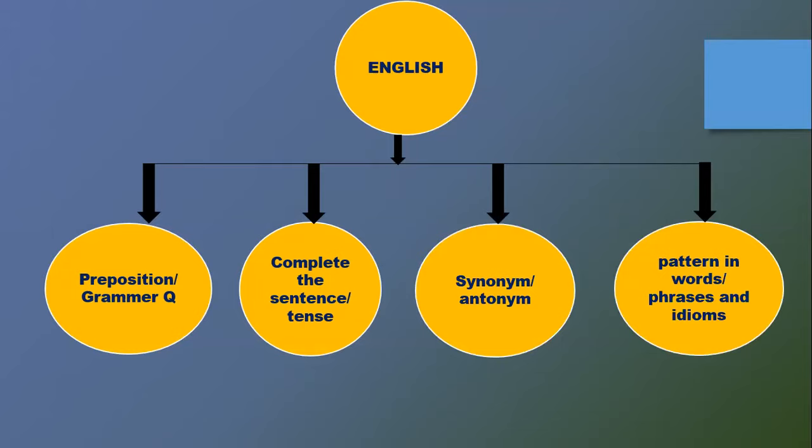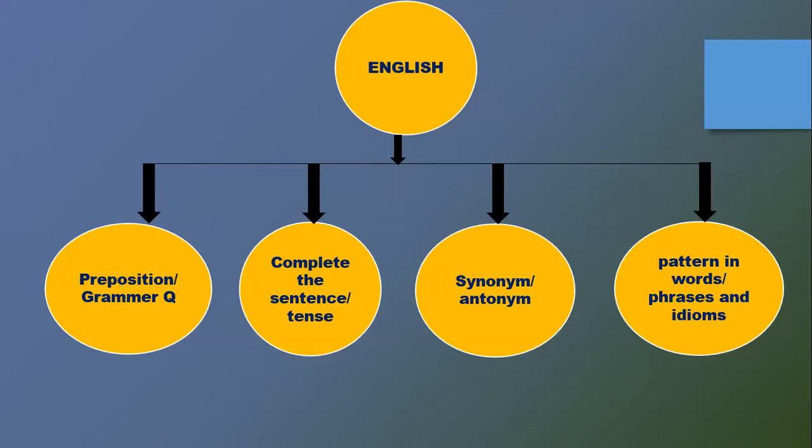In synonym and antonym, synonym means we have to find a word among the given words which has a meaning similar to what is given. Like if we are given the word intelligent and we have four options, and they are asking for a synonym, then we have to find a word which has the same meaning as intelligent. And antonym means the opposite word. We have to find a word which means the opposite of the given word. That is the synonym and antonym question, and that is a sure question in the CUSET Part A.